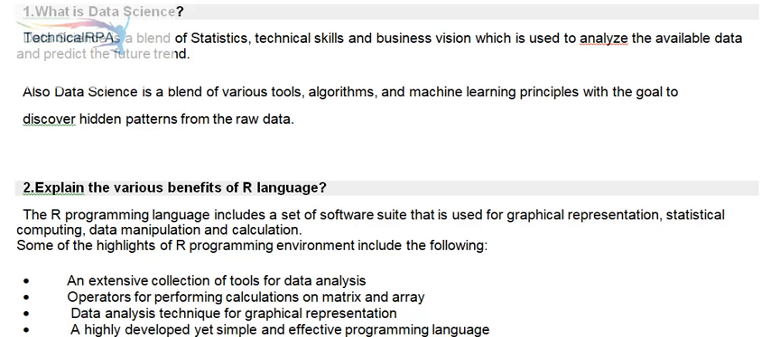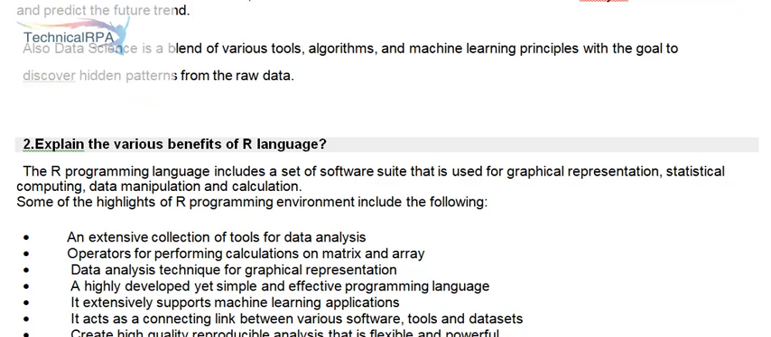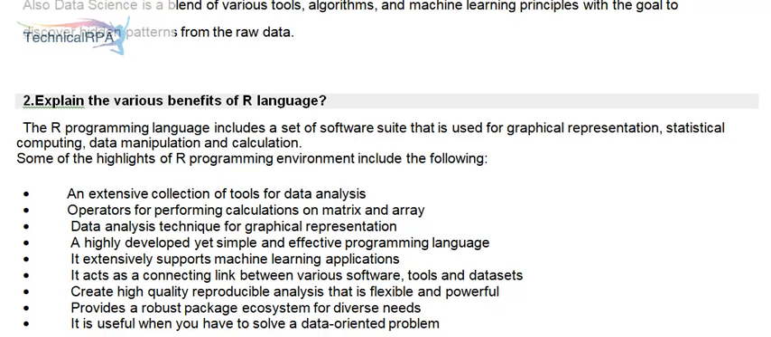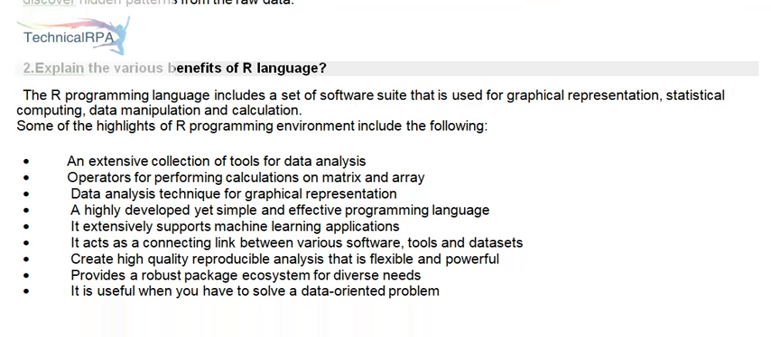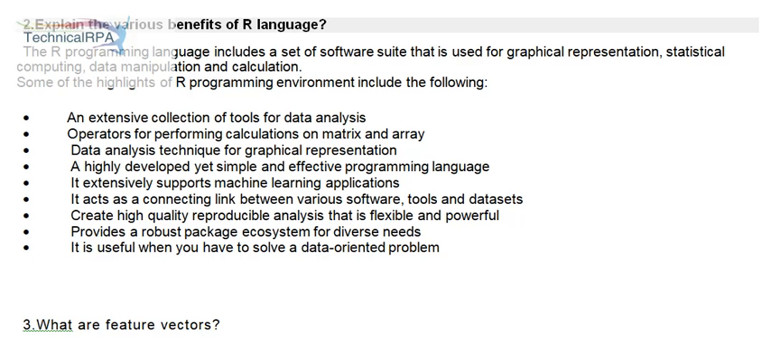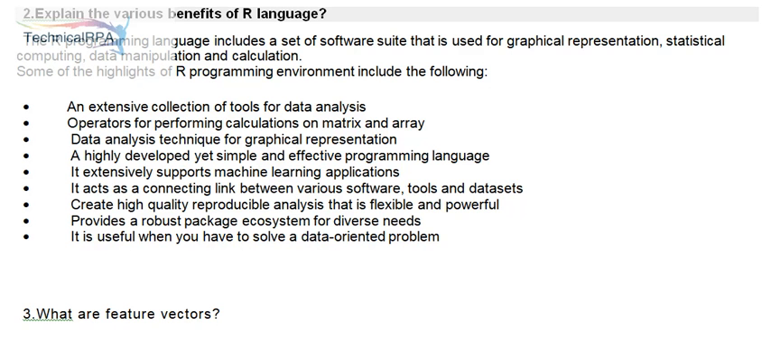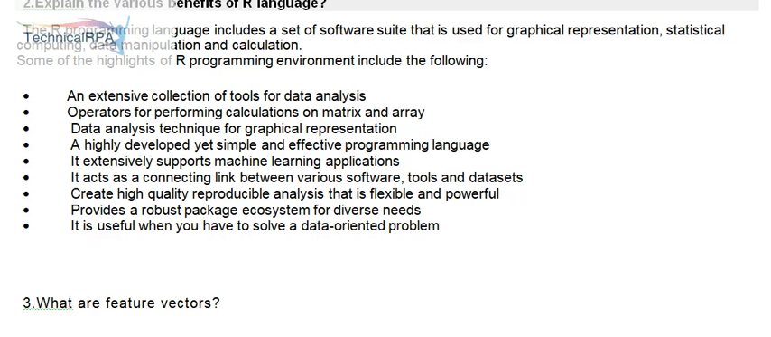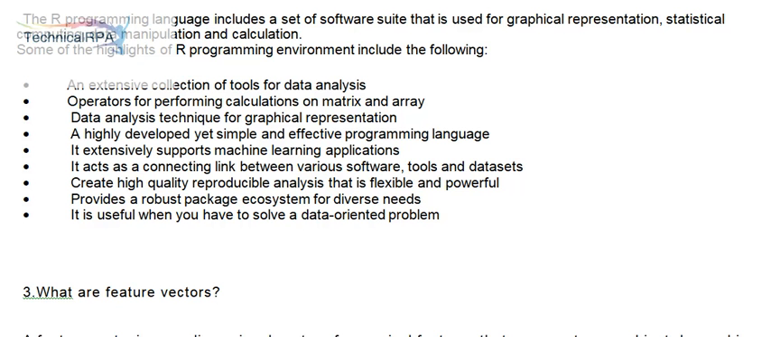2. Explain the various benefits of R language. The R programming language includes a set of software suite that is used for graphical representation, statistical computing, data manipulation and calculation. Some of the highlights of R programming environment include the following: an extensive collection of tools for data analysis, operators for performing calculations on matrix and array, data analysis technique for graphical representation, a highly developed yet simple and effective programming language. It extensively supports machine learning applications.